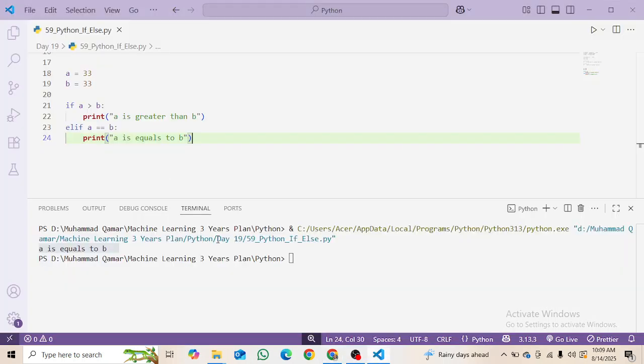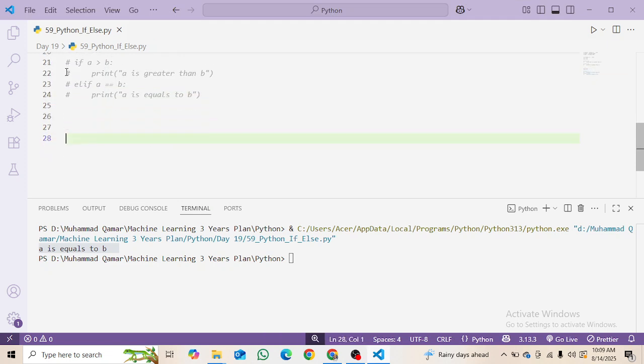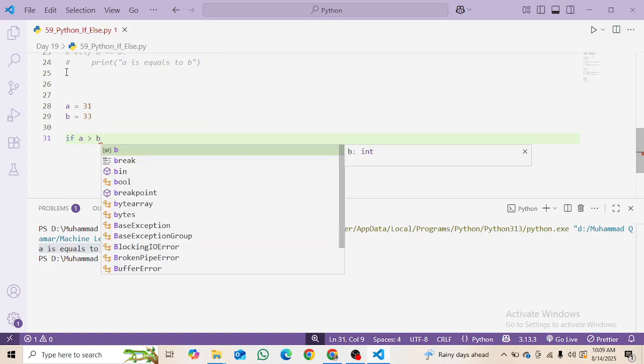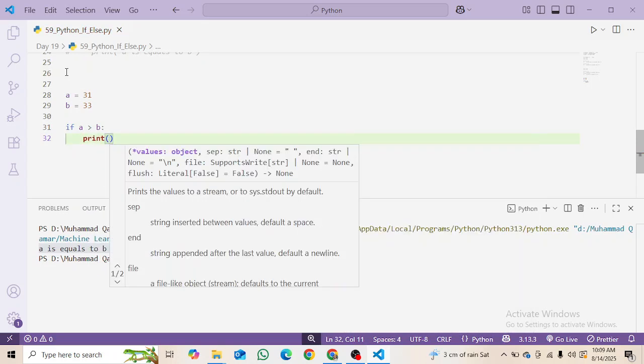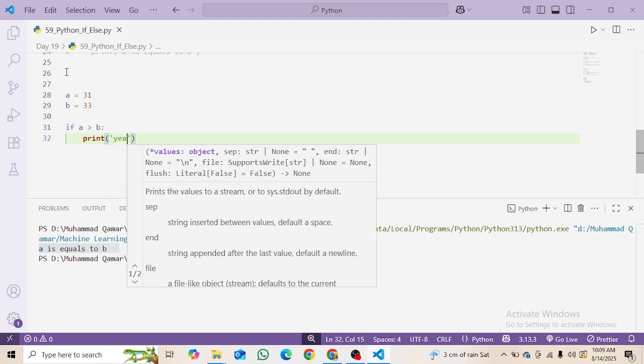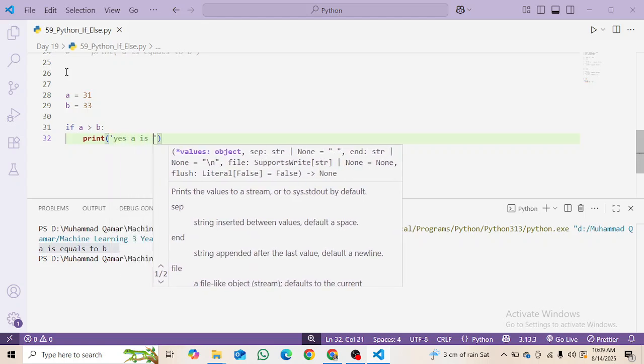So let's try it on our own in VS Code. I'm going to make another variable a, and let's suppose it is 31. b is equal to 33, and then I'm using the if statement. If a is greater than b, which is not true, as a is 31 and b is 33, so a is less than b, but I am trying it. So if a is greater than b, print yes, a is greater